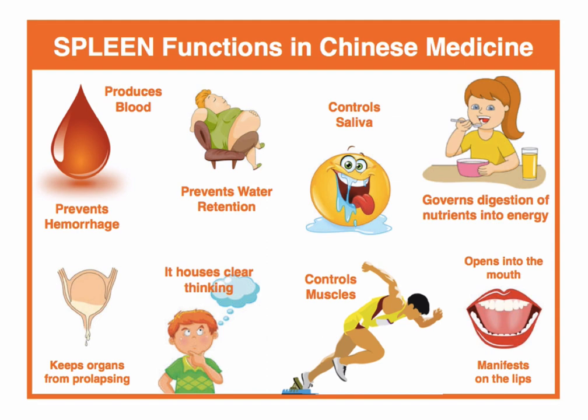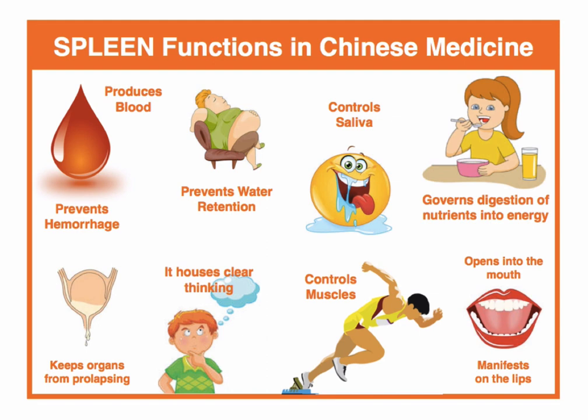What does that mean? It means that the beginning of digestion starts in the mouth. If there's mouth issue, usually that's a problem with spleen and or stomach. And the lips also reflect an observation. We look at the lips and see if they reflect the digestive system, specifically spleen and stomach. If we have pale lips, dry lips, cracked lips, or purple lips, etc. Right? So if you want to know more about lips and observation, I have a whole video on observation on my YouTube channel and more blog posts on my website. So you can look into that in more detail. This is more about inquiry, not observation per se.